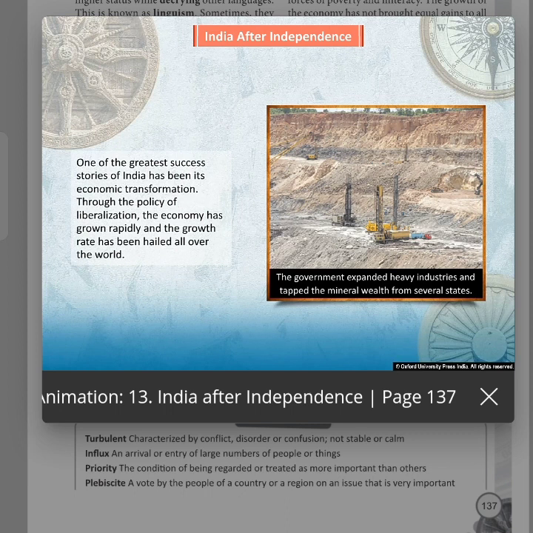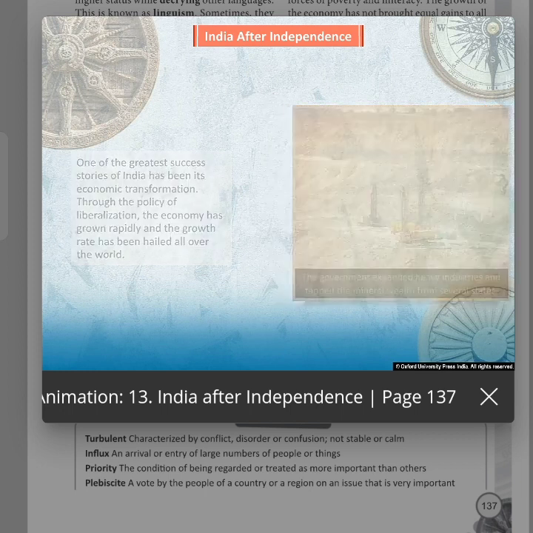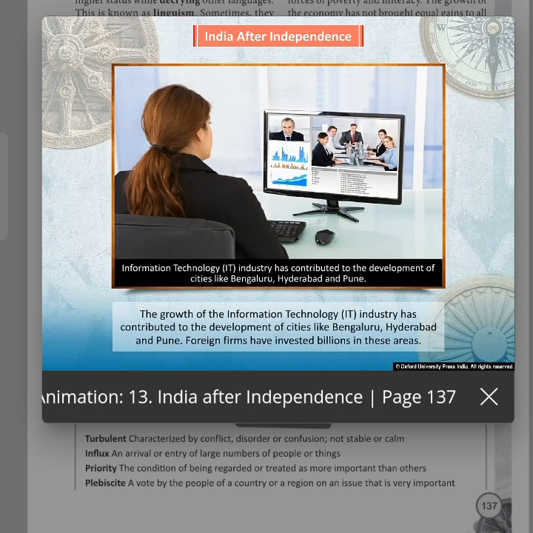One of the greatest success stories of India has been its economic transformation. Through the policy of liberalization, the economy has grown rapidly and the growth rate has been hailed all over the world. The growth of the information technology, IT industry, has contributed to the development of cities like Bengaluru, Hyderabad and Pune. Foreign firms have invested billions in these areas.